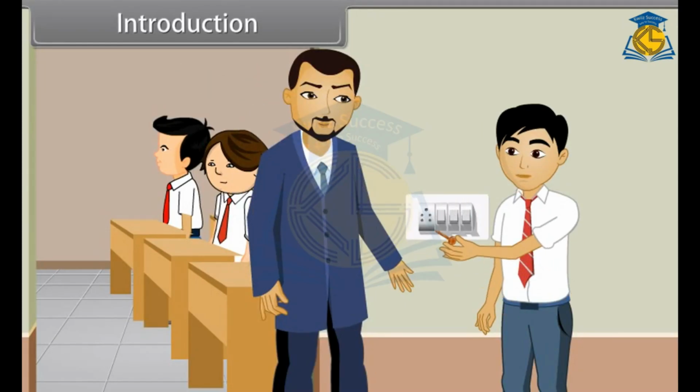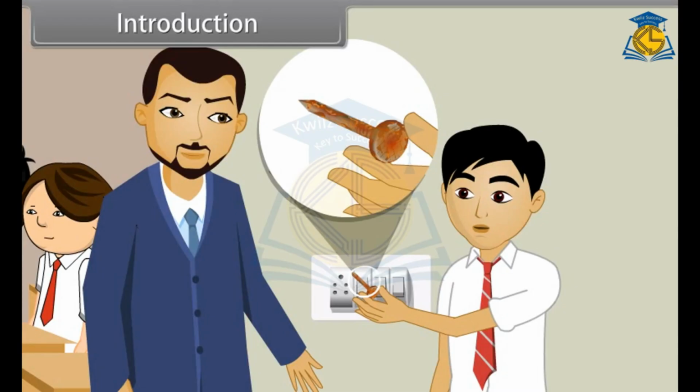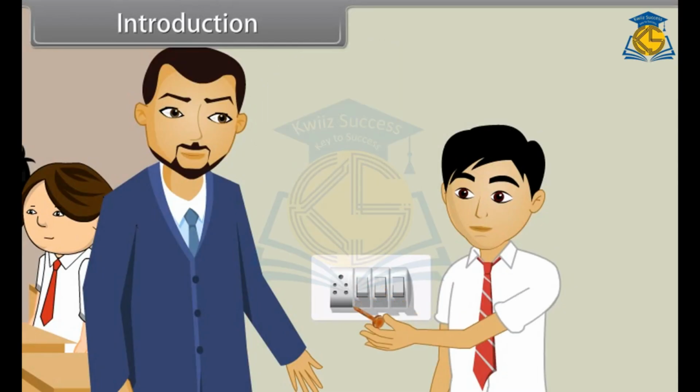Arun, do not put that nail in the plug. You will get an electric shock. Why, teacher? It is a rusted nail and of no use to us. Though the nail is rusted, it is a metal. That is a good conductor of electricity. If you put that in the plug, it will give you a shock. Oh, you saved me.